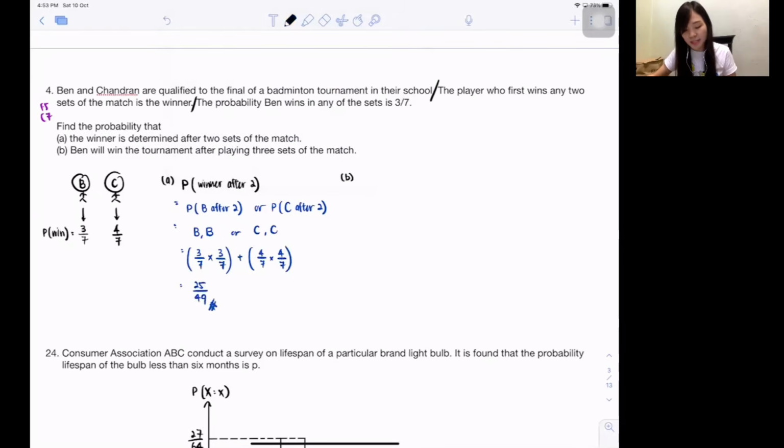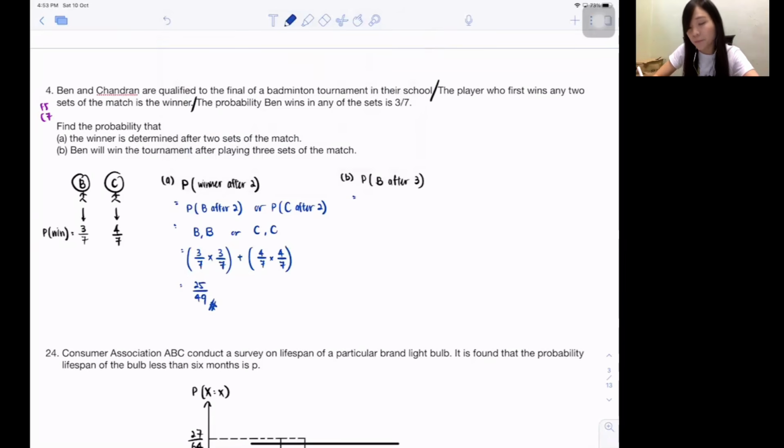Part B. For B, they say what? Okay, find the probability that Ben. This time, they never say winner, they say Ben. So you know it should be Ben. Ben will win the tournament after playing 3 sets. This time, they did say 3 sets. So, Ben wins after 3 sets. Then you must again list out the outcomes, like how they win it, correct?